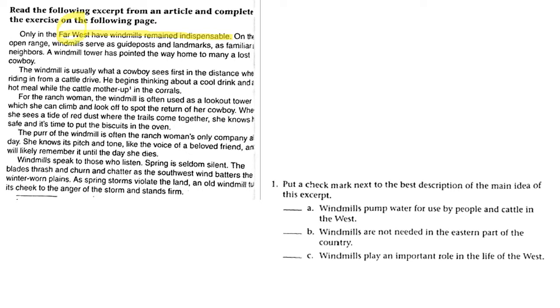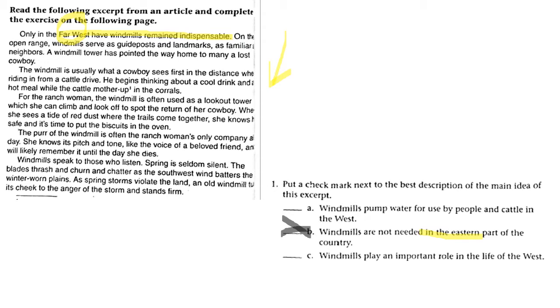Now, in answer B, it says they are not needed in the eastern part of the country. But we're not talking about the eastern part. We're talking about the West. So straight away, we can take away answer B because that's not going to be in the passage. We're talking about the West. So answer A or answer C.